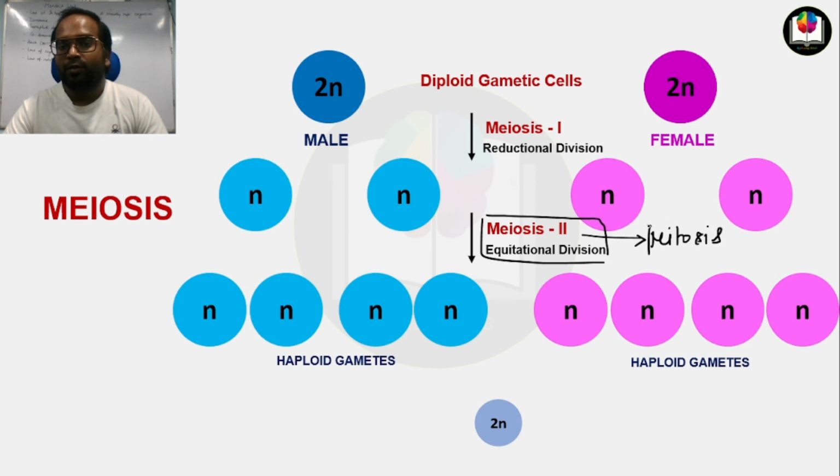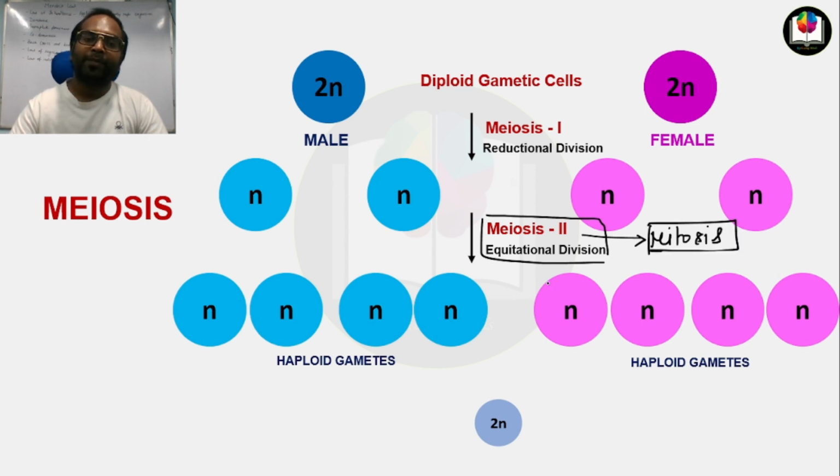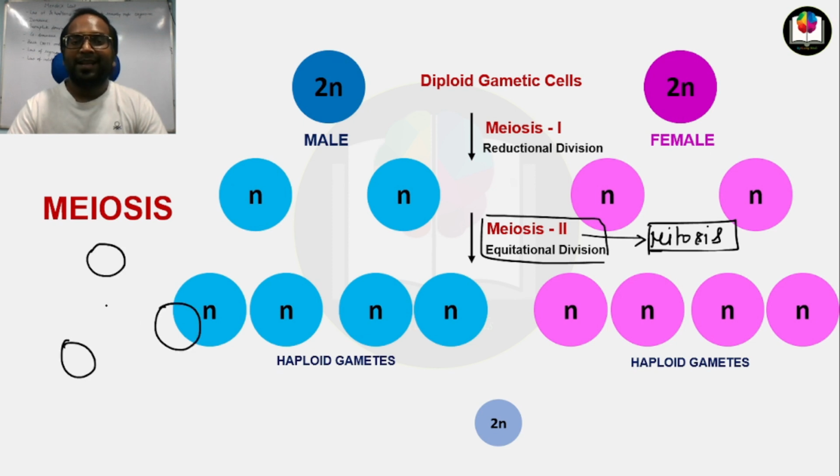It is similar to the mitosis process. Why? Because remember, when we were talking about mitosis, I told you that the daughter cells receive the same number of chromosomes as were in the parent cell. Suppose the parent cell has 46 chromosomes, the daughter cell will also receive 46 chromosomes. Each daughter cell will receive the same number of chromosomes as were in the parent cell. This was the case in mitosis.